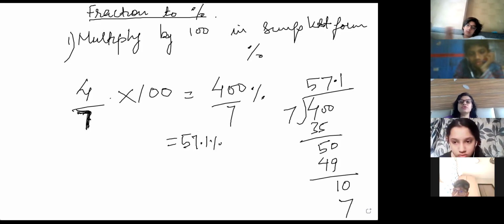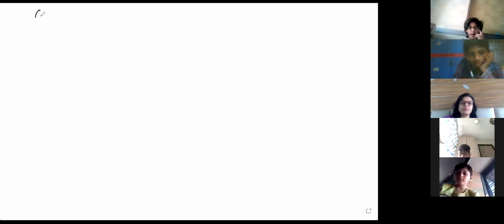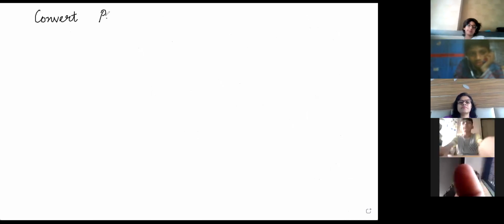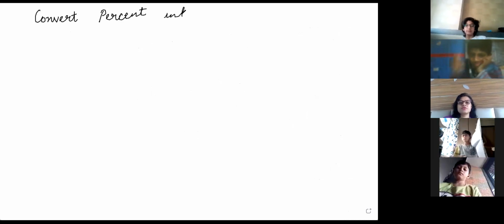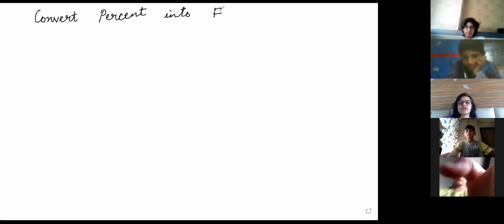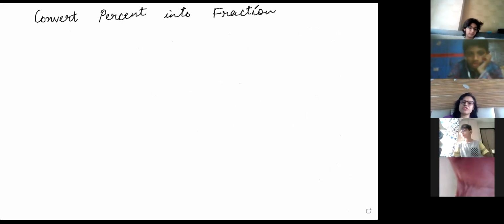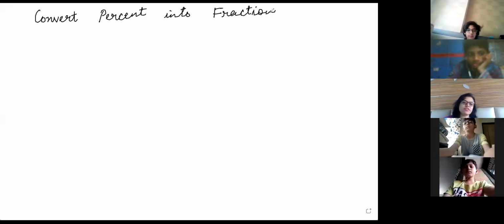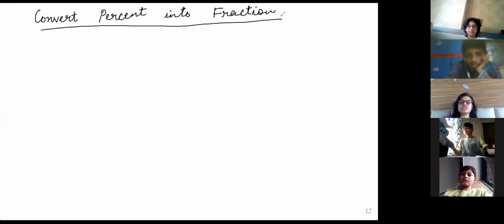Now today we'll do the reverse. What is the reverse? Convert percentage to fraction. Convert percent into fraction. And once it is converted into fraction, you can convert into decimal also, okay? Because you know how to convert fraction into decimal. Just now we did. So convert percentage into fraction.